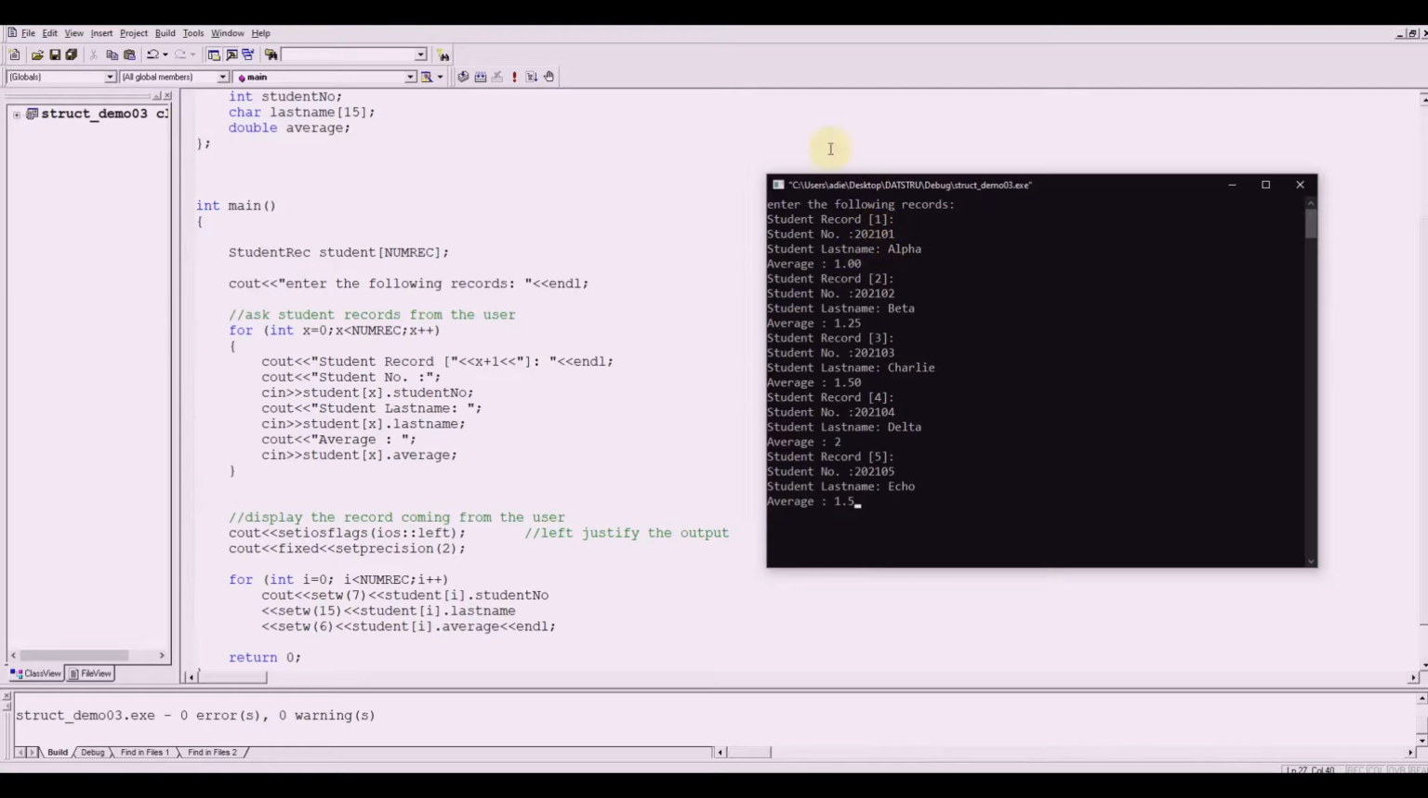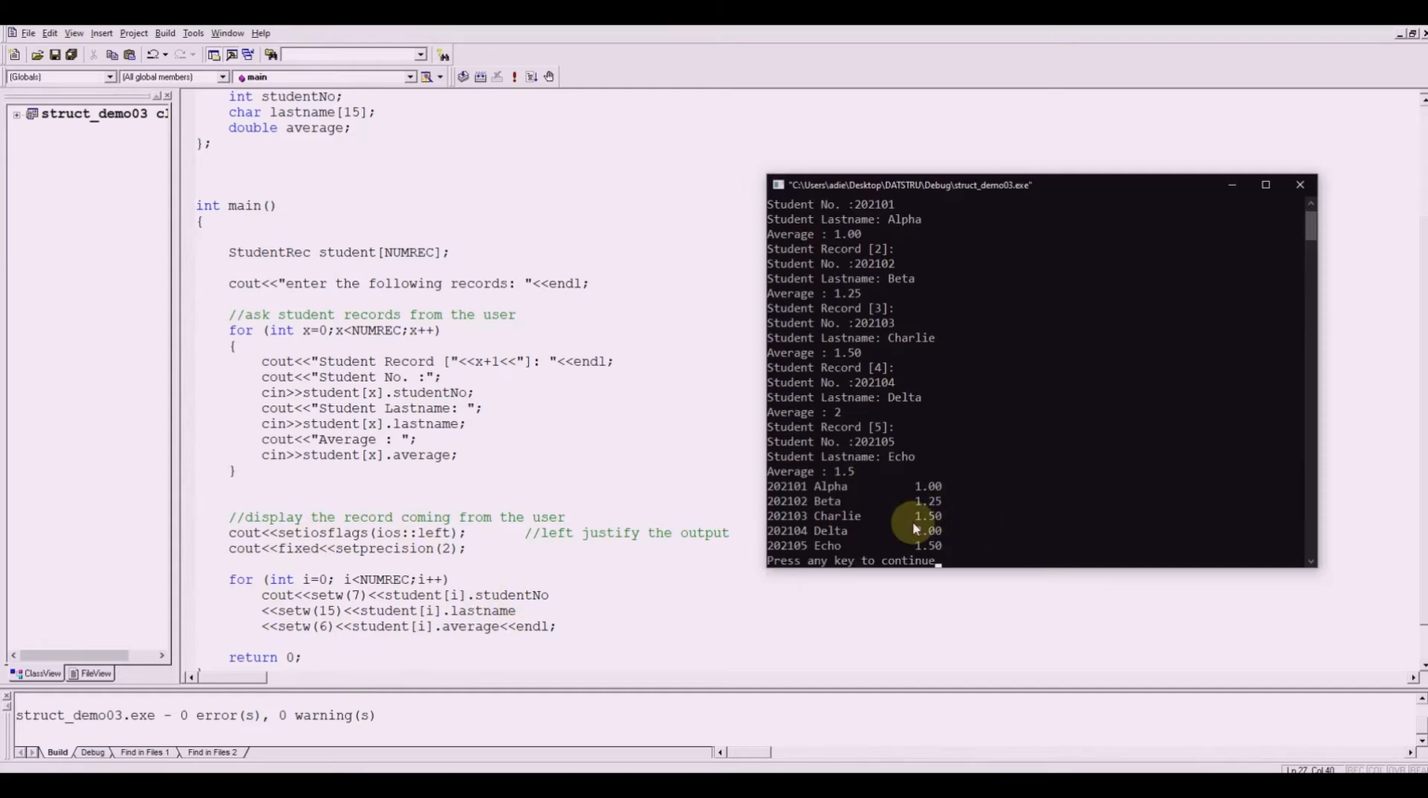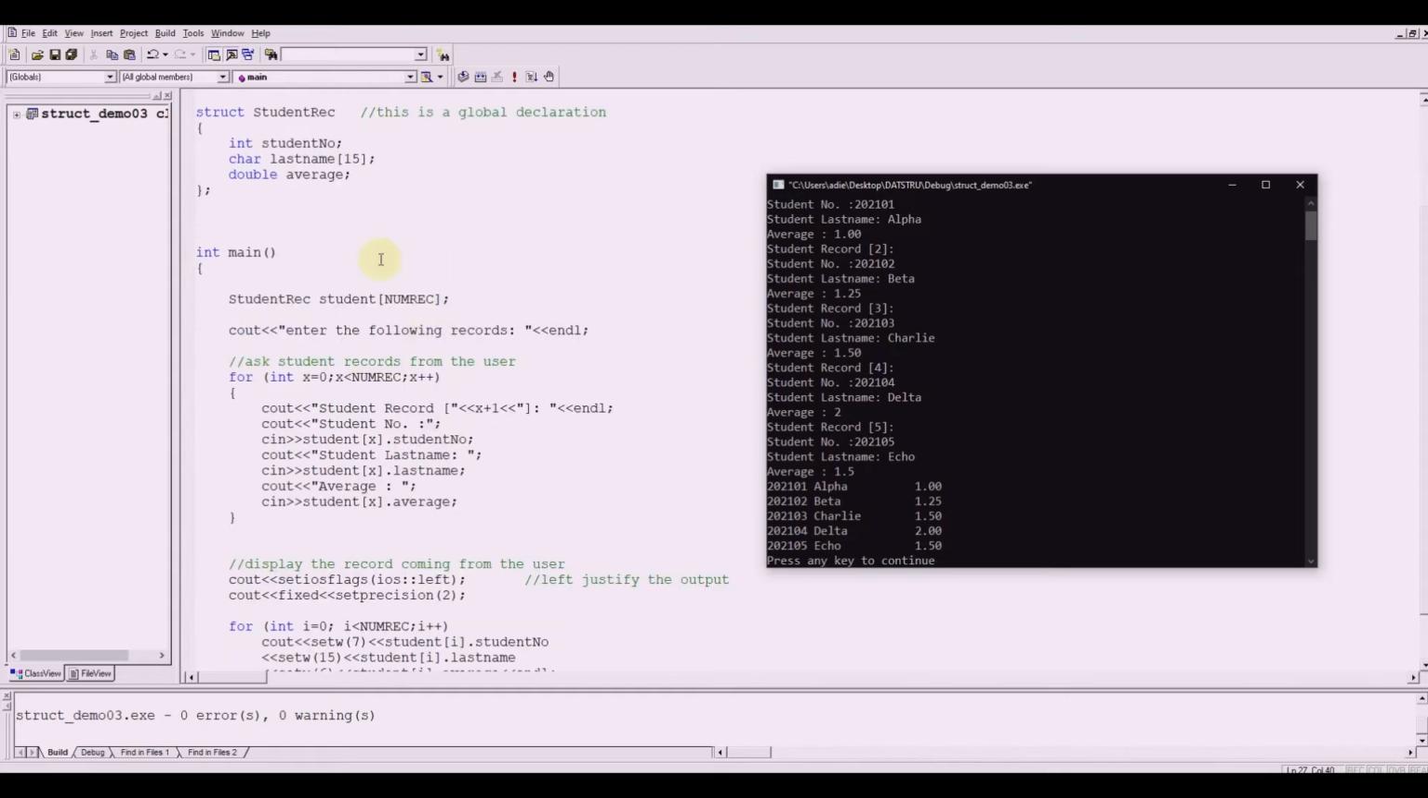So this output here is from the code that asks for student records from the user. The next thing is, when we press enter, this record will be displayed as defined by this code. Let's check that out. Okay, so here we go. You could have some spacing there if needed, for more readability of your output. So this is how we get input coming from the user using the structure.